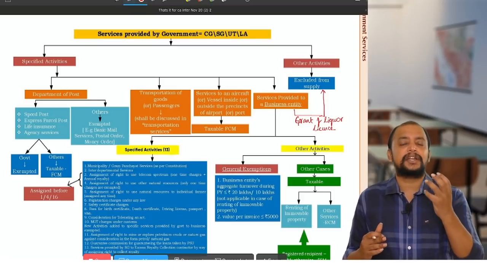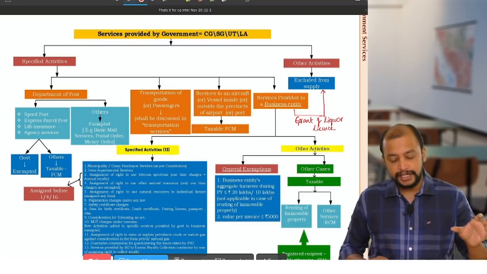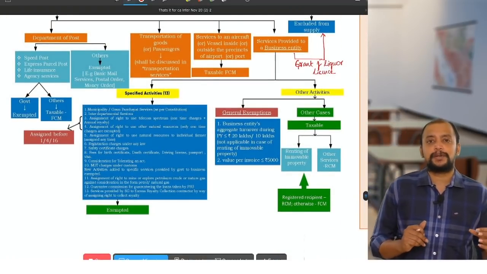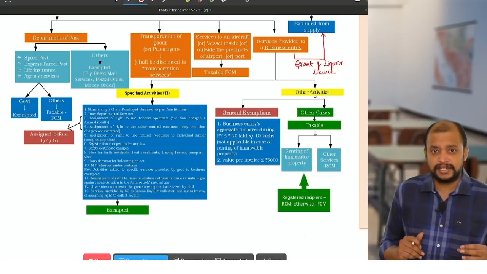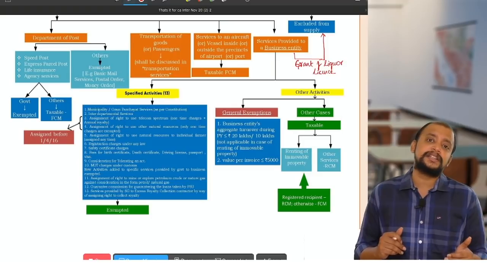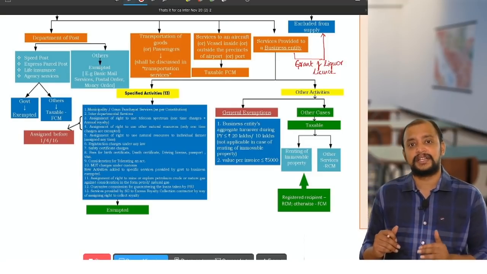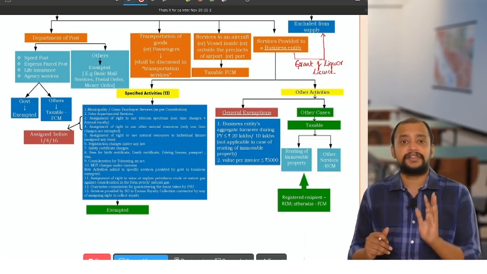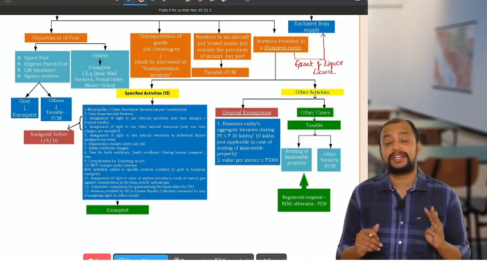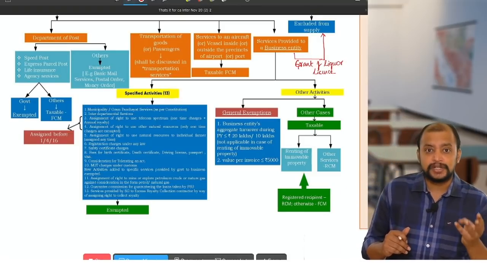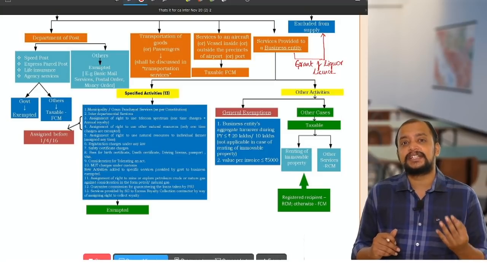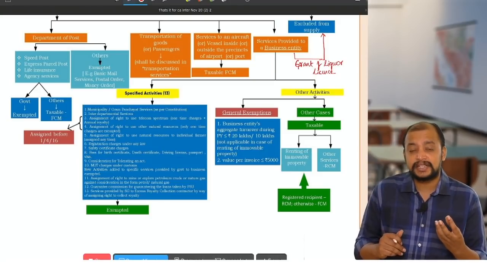So I am starting with Department of Post. In the Department of Post, speed post, express parcel post, life insurance and agency service provided to a person other than government are covered under taxability, whereas all other activities of Department of Post are exempted. What are the 4 activities which are taxable? Speed post, express parcel post, life insurance and agency services. What does agency service mean?